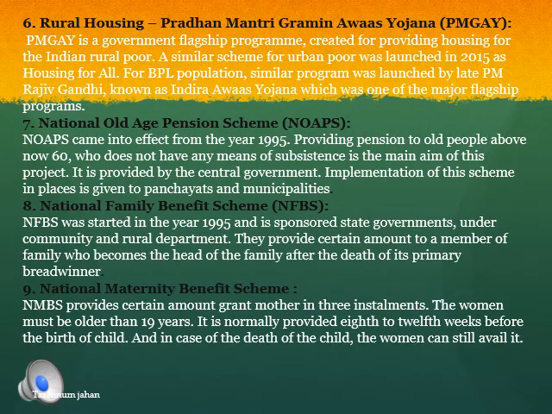Then the next Yojana is rural housing, the Pradhan Mantri Gramin Awas Yojana. This Yojana was started in order to provide housing facilities to the people residing in rural areas. A similar program was also started by Rajiv Gandhi, known as the Indira Awas Yojana.